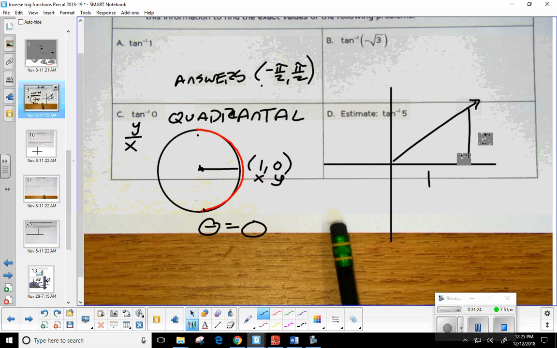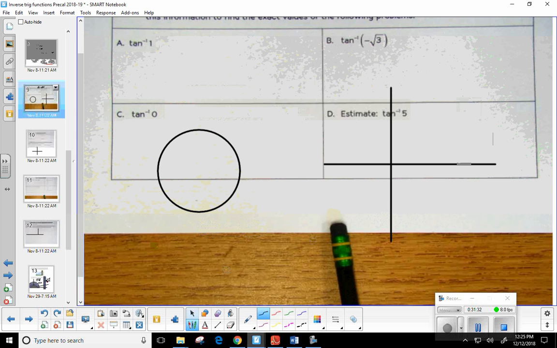All right. Let's try another one. Tangent inverse of 5. Adolfo, what do you think? Quadrant 1 or quadrant 4? Ooh, not 4. Why 1? Because the 5 is positive. Always look at the sign, and that'll tell you what quadrant you're going to be in. So this one's quadrant 1.